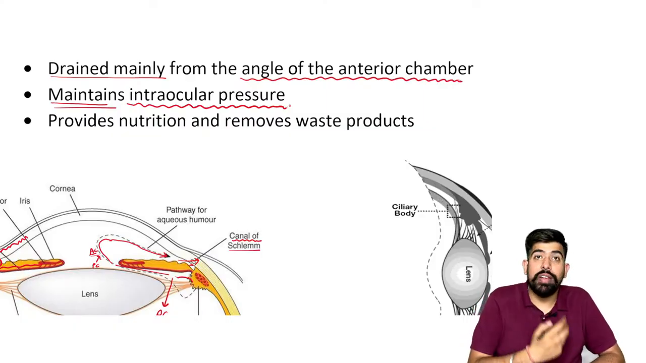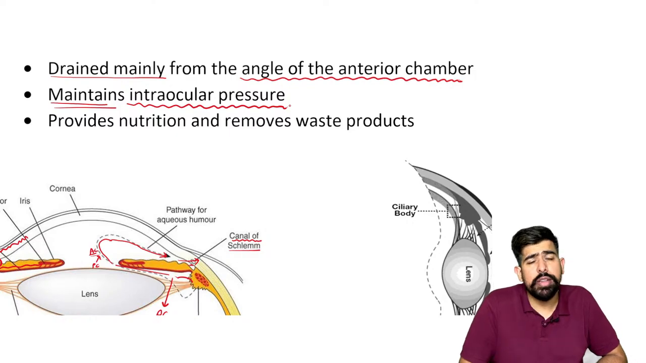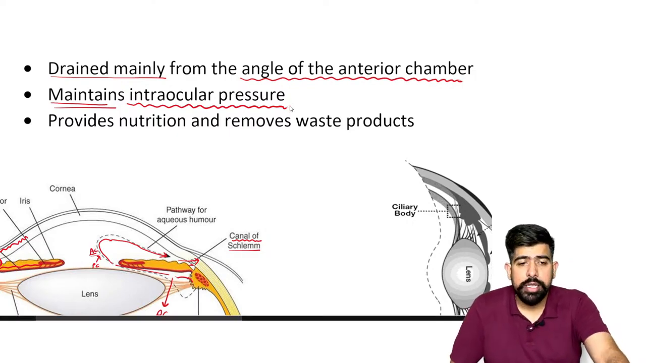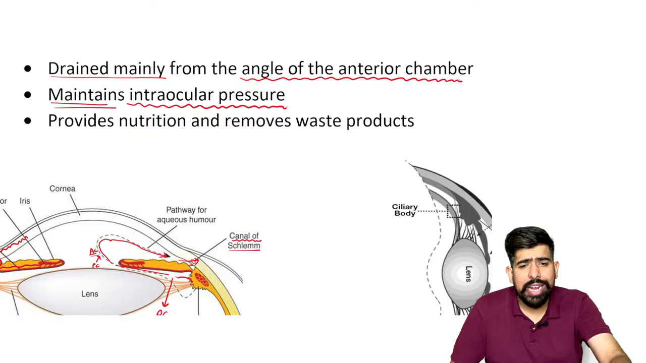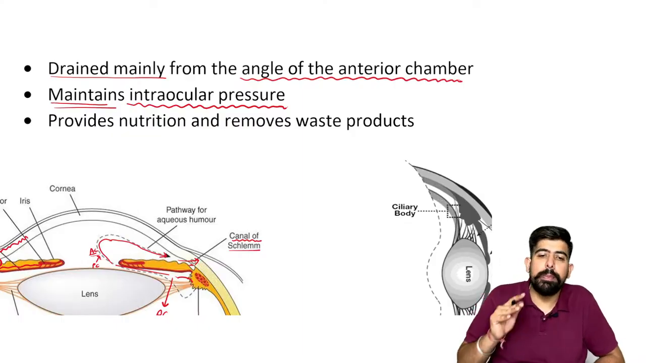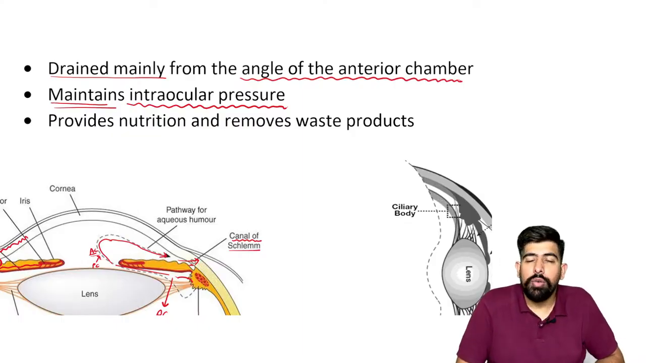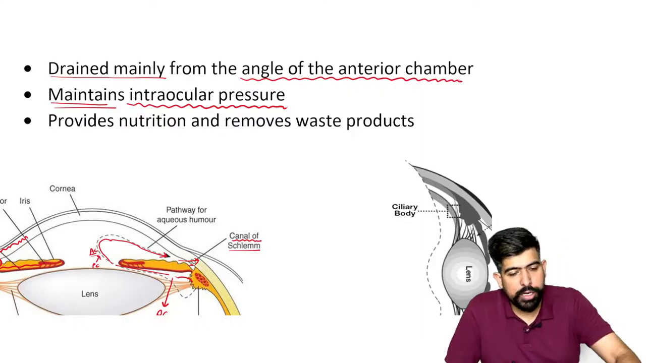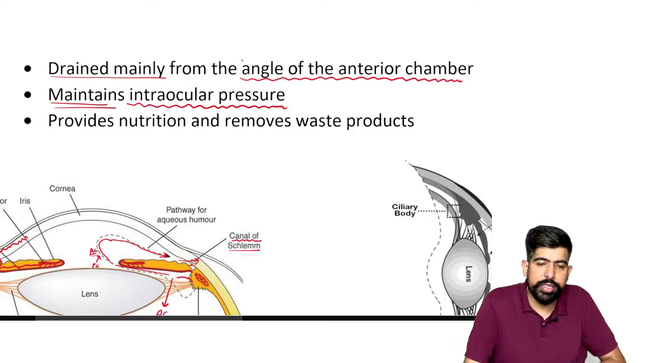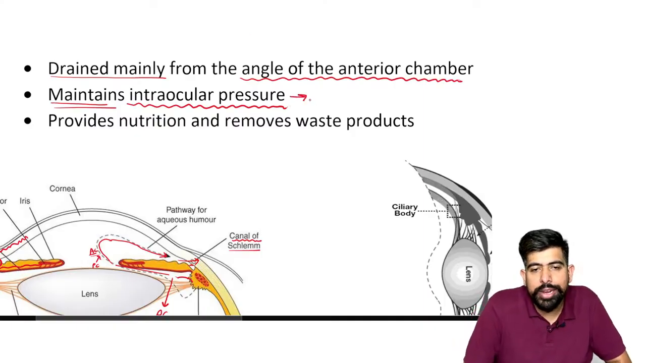So inside the eye we have this fluid filled: the aqueous humor and the vitreous humor. The aqueous humor and the vitreous humor make pressure over the walls of the eyeball, and that is known as your intraocular pressure. In short form, we normally call this intraocular pressure IOP.